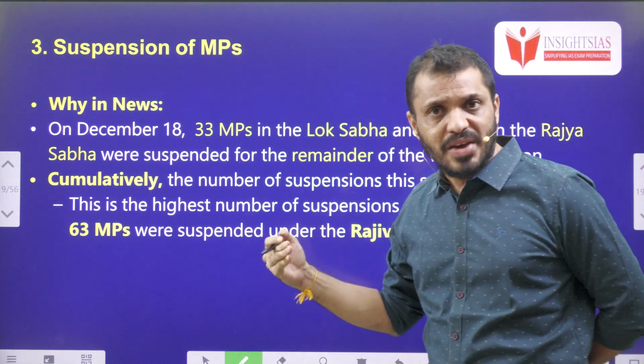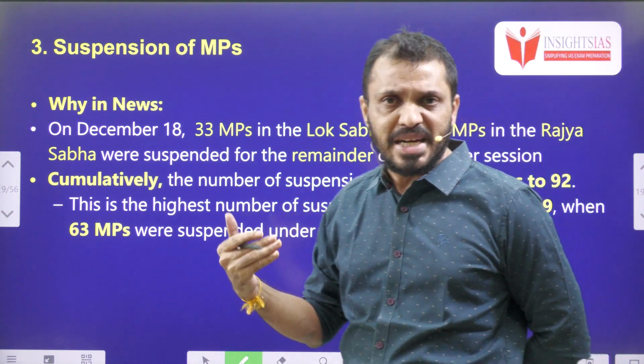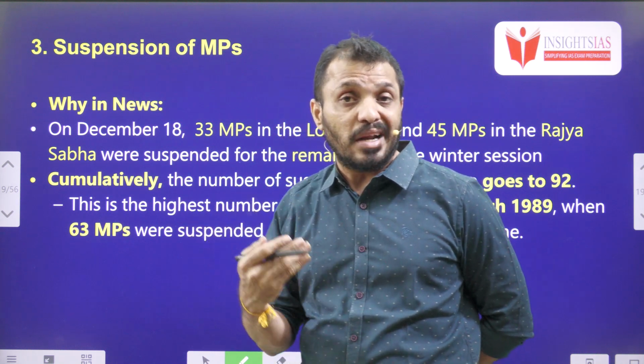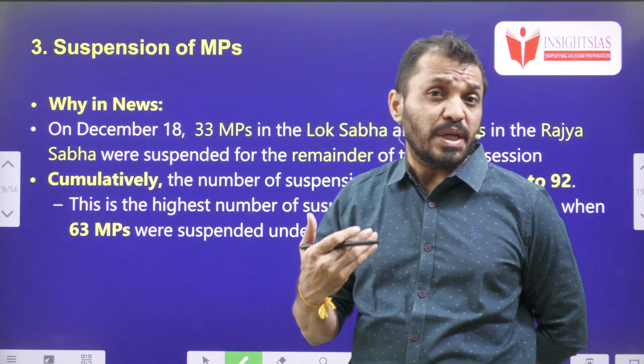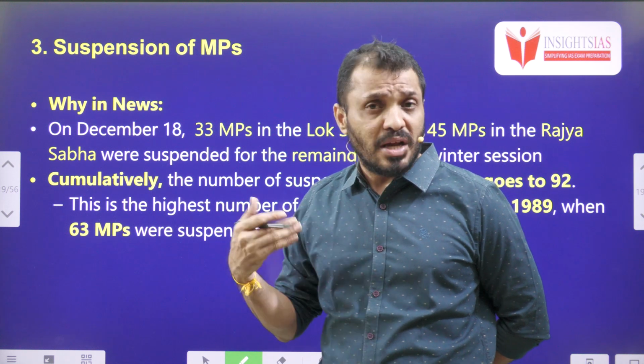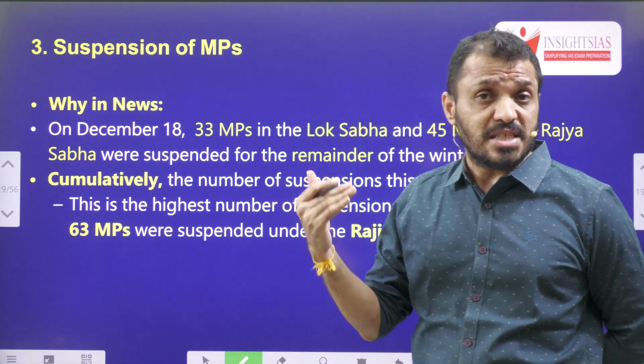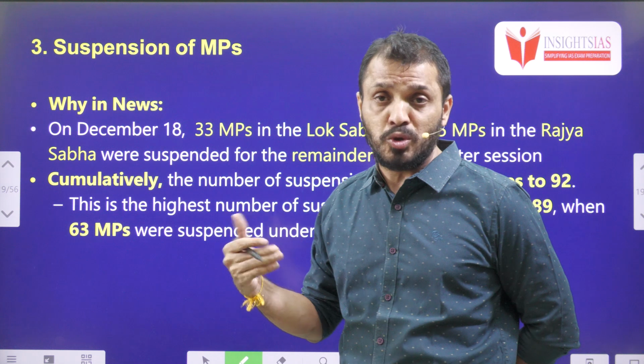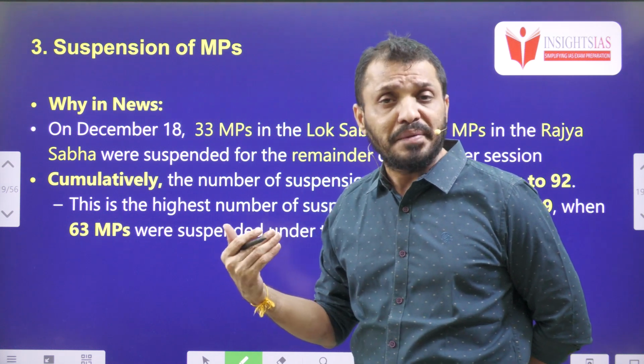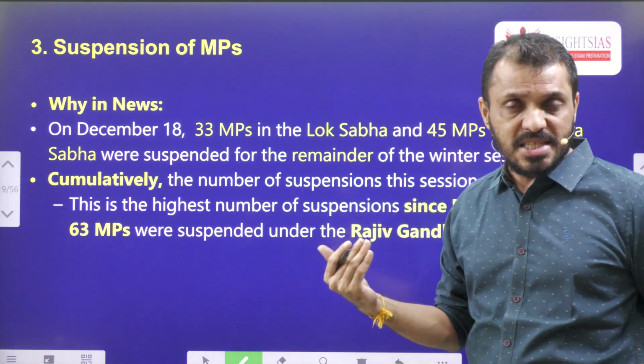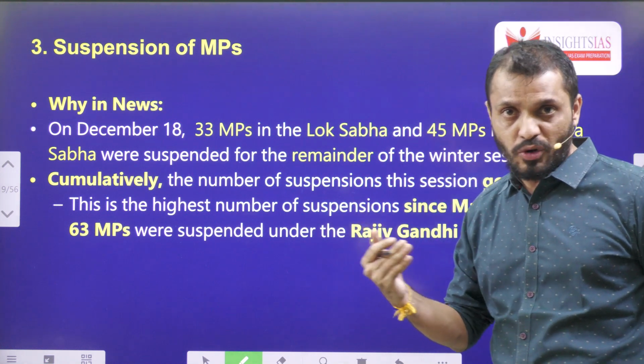In recent times, we have seen that the productivity of Parliament is decreasing, the anarchy in Parliament is increasing, and the suspension rate of MPs is also increasing. So regarding this, we will discuss the various suspension powers of the presiding officers of both Lok Sabha and Rajya Sabha. Here we will discuss some rules related to the Rajya Sabha presiding officer and the Lok Sabha presiding officer.